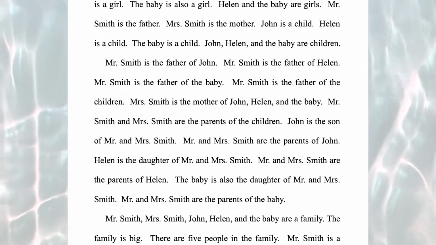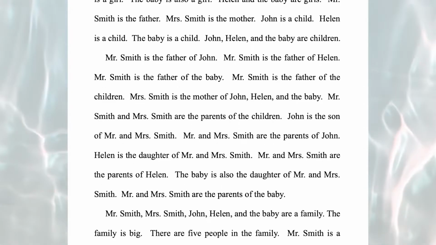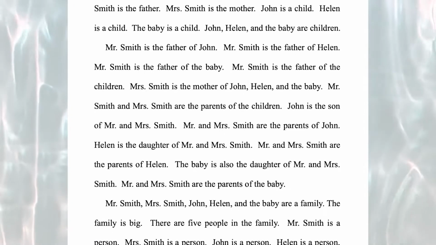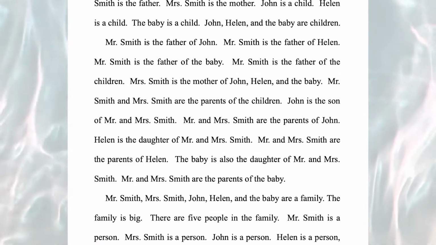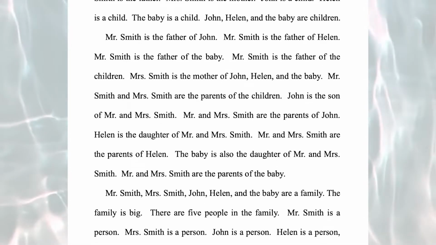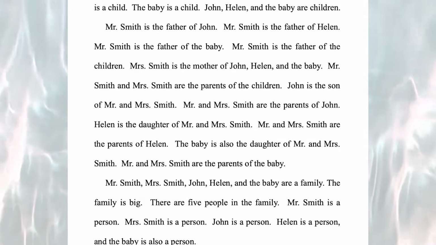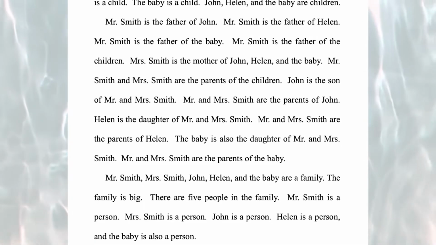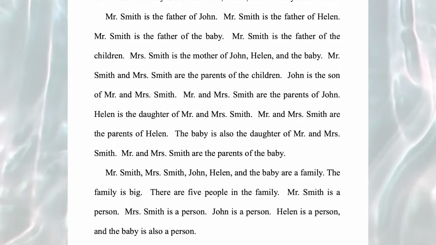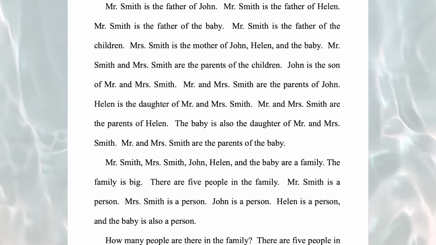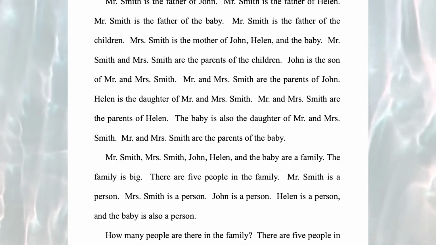Mr. Smith, Mrs. Smith, John, Helen, and the baby are a family. The family is big. There are 5 people in the family. Mr. Smith is a person. Mrs. Smith is a person. John is a person. Helen is a person. And the baby is also a person.